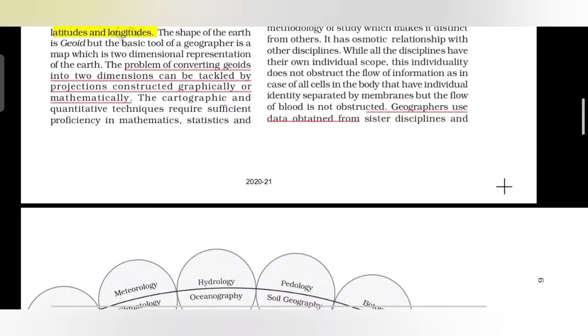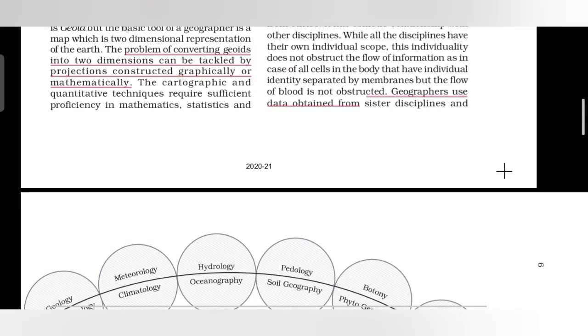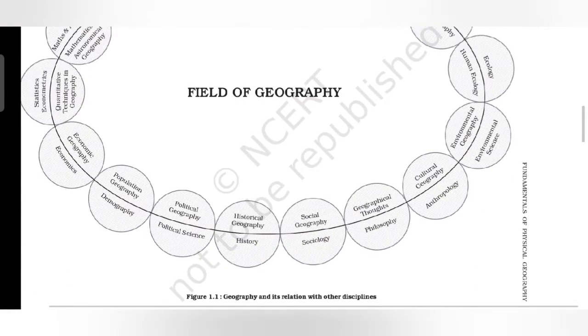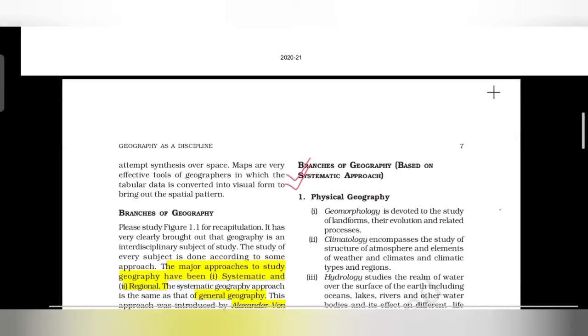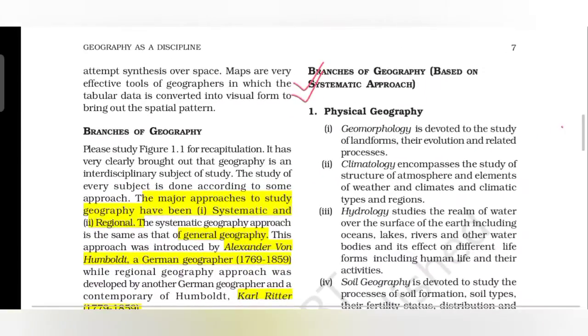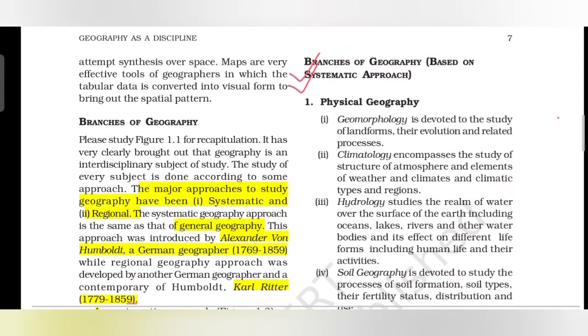Now here geographers use data obtained from sister disciplines. These are the sister disciplines, and geographers use this data to get to a conclusion, to attempt synthesis over space.